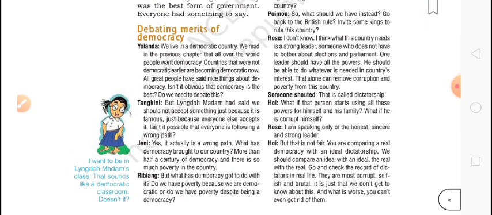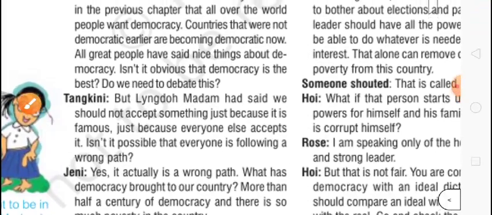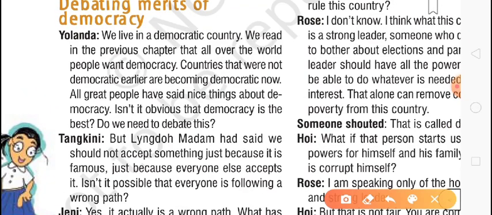Here students are discussing. First, Yolanda was saying, we live in a democratic country. We read in the previous chapter that all over the world people want democracy. Countries that were not democratic earlier are becoming democratic now. So many countries in the world which were not democratic, now they are becoming democracy. That is a good thing. Isn't it obvious that democracy is the best? Yolanda is saying, do you think it is the best?